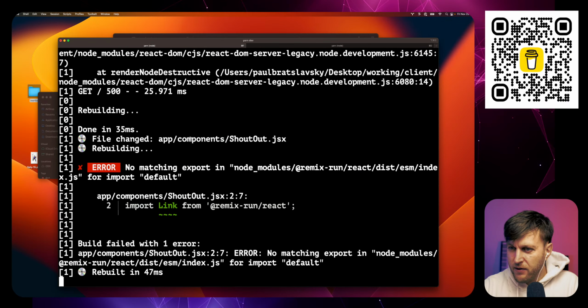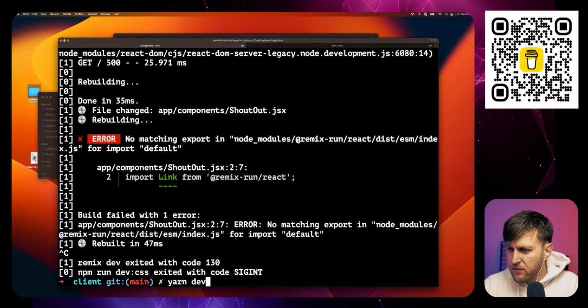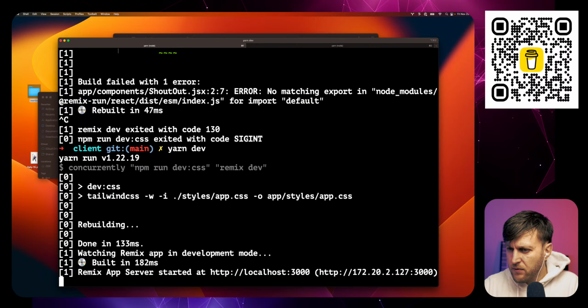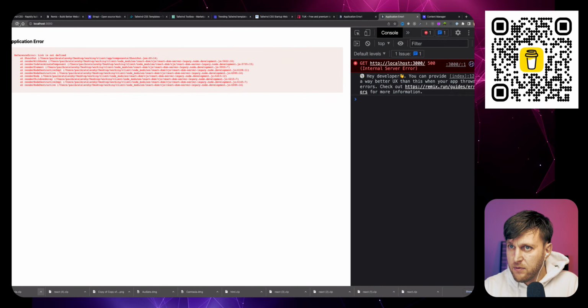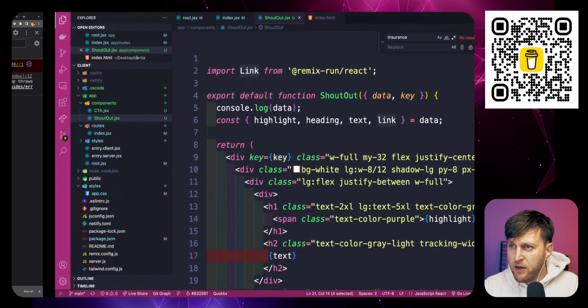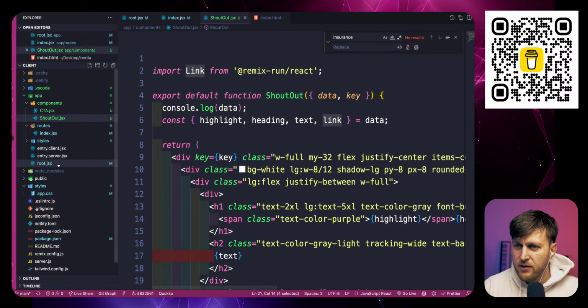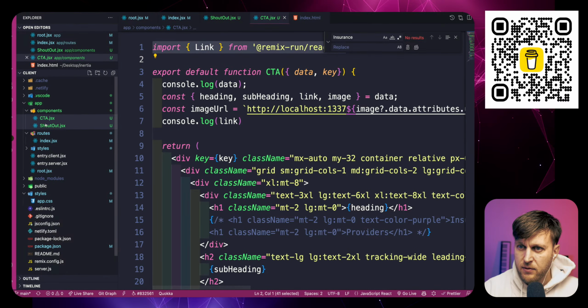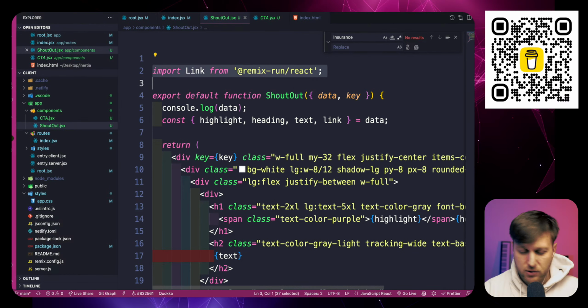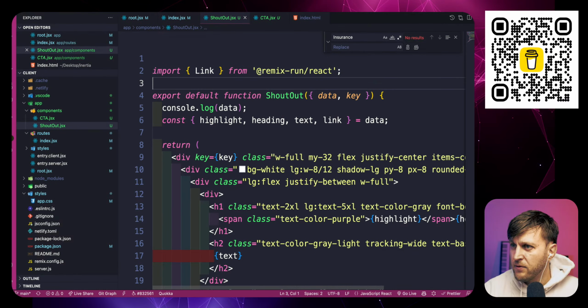Sometimes try restarting. No module remix on React is working. Client app component shoutout remix. That makes no sense because I used the link in the CTA. I think it's getting so late that I'm misspelling stuff. Oh, I had to destructure it. Never mind. I'm an idiot.